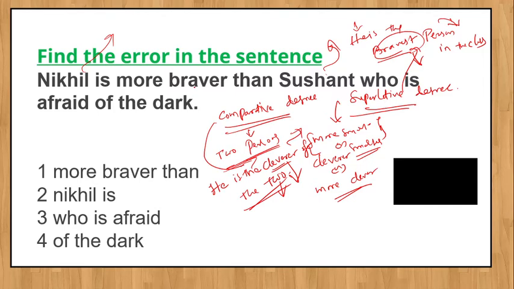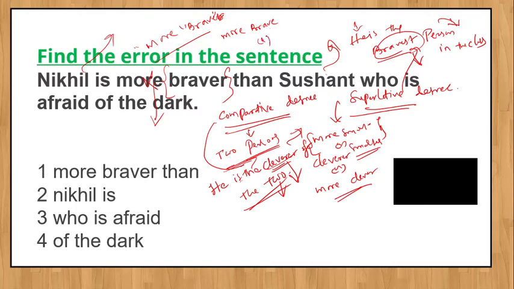Coming to our question, "Nikhil is more braver than Sushant, who is afraid of the dark." Here "more braver": more is redundant, superfluous. This is not required. You can use only "Nikhil is braver than", as I told you earlier, "he is the cleverer." So only braver is sufficient here, or you can use more brave, because he is using comparative degree.